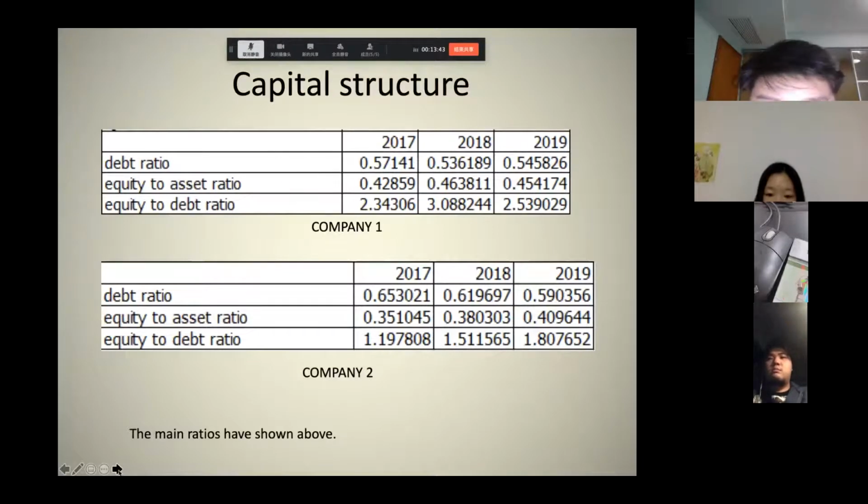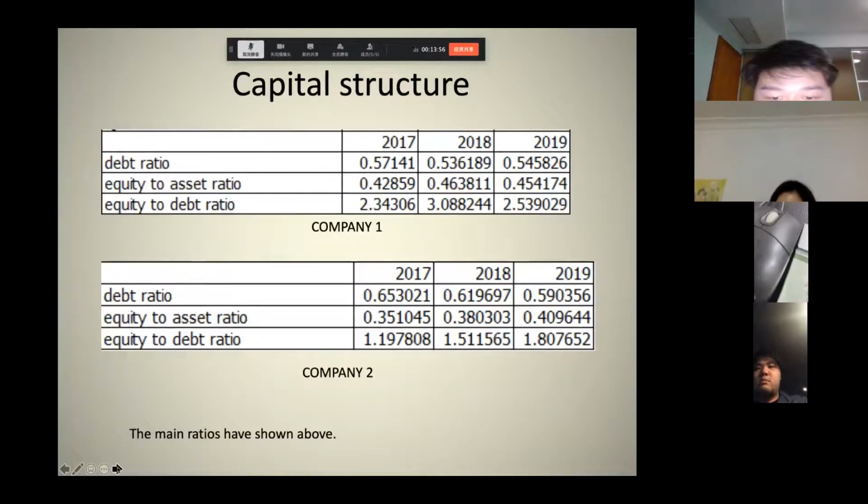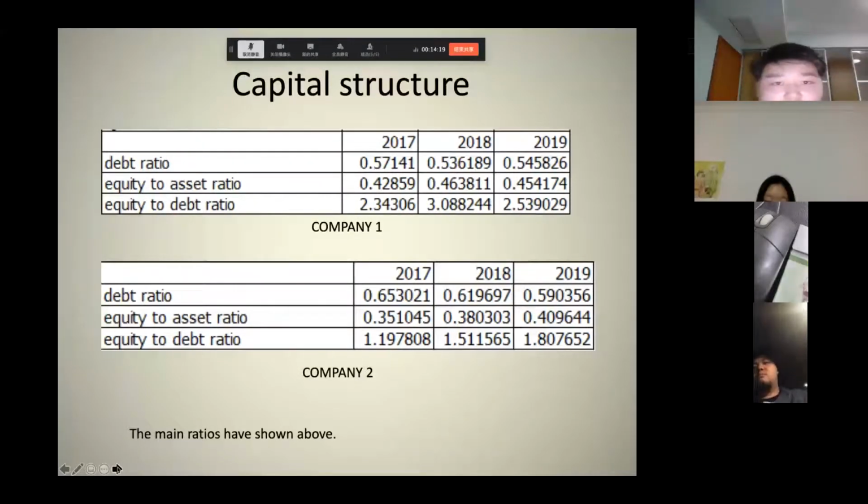In the equity to liability ratio, the value of Company 1 is higher than that of Company 2, which indicates that the proportion of owner's equity of Company 1 is larger. From this data, we suppose that if you are a risk-averse investor, Company 1 will be better as its financial performance develops steadily. Yeah, next page.